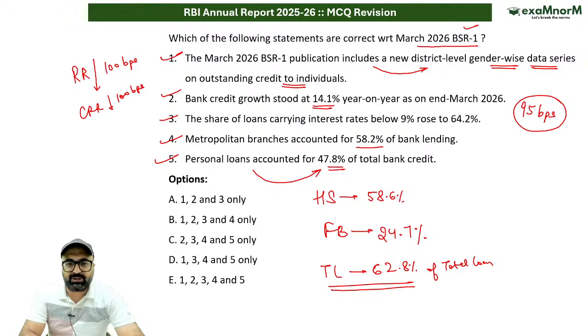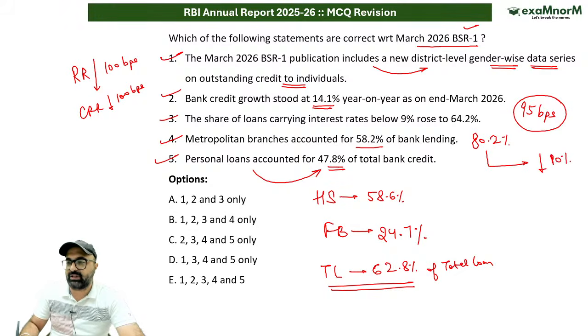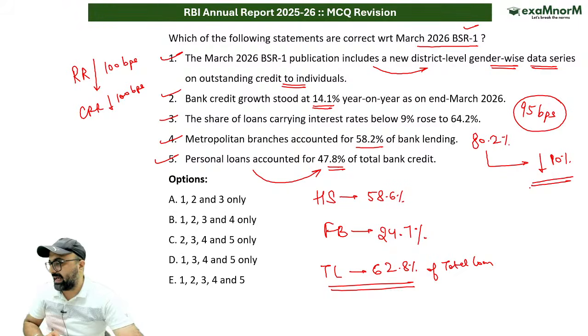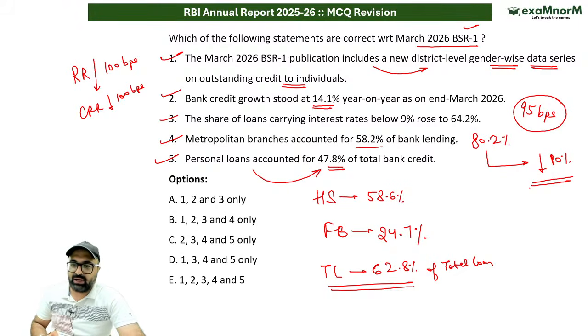Okay, the next point is 80.2%. 80.2% of total loans have an interest rate below 10% as per the current scenario. Is this point clear? If it is clear, just give me yes, sir.